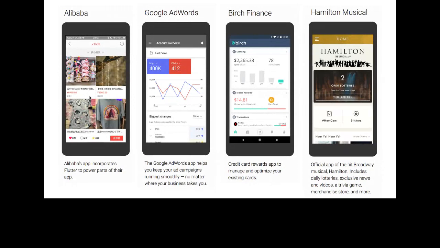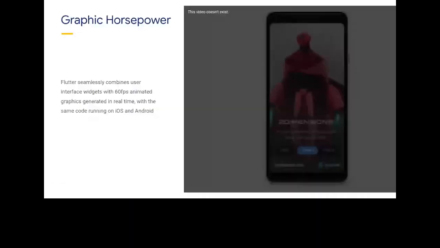You can go through the Google Pay video. Basically, this video mentions how fast you can do animation without any lagging, with 60 FPS animation. 60 FPS means 60 frames per second. So with the features of deep graphic integration with Flutter, you can get smooth animations and great real-time speed with Flutter.